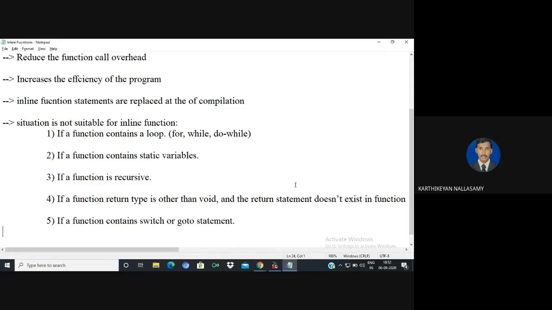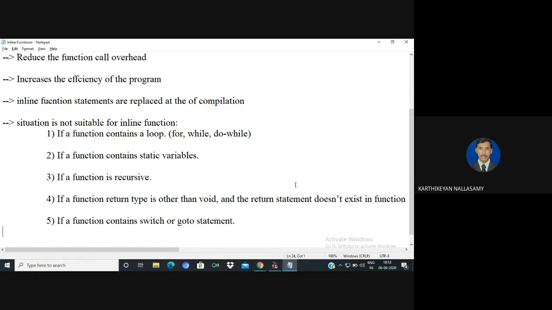But the inline function is not suitable for the following situations. One is if the inline function contains a loop, it won't work. If the function contains a static variable, you can't define any static variable inside an inline function, and it's not possible to implement a recursive function. And if you have a return statement and you do not write a return statement inside the inline function, it won't work. Same way, if you have a switch or goto statement in your program, it will not work.